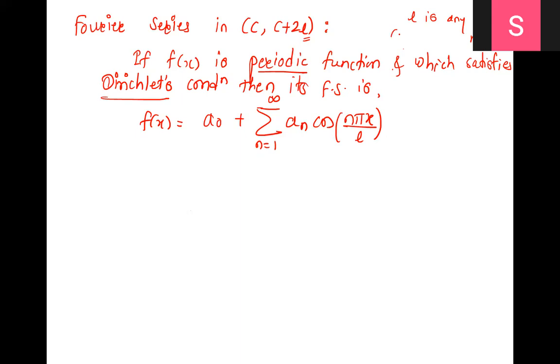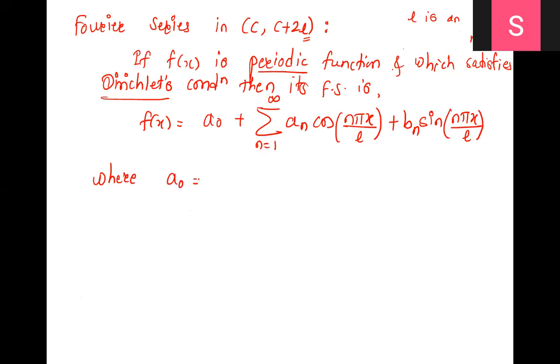Intervals will be like 0 to 2, minus 2 to 2, with only numbers and no pi. Then the angle is n pi x by L, plus b n sine n pi x upon L.